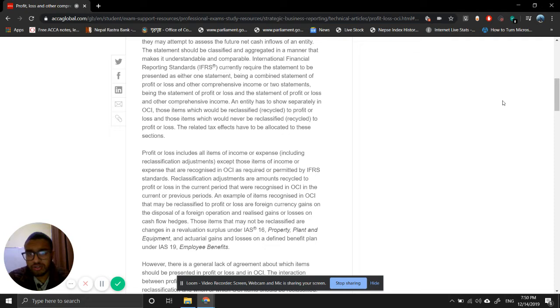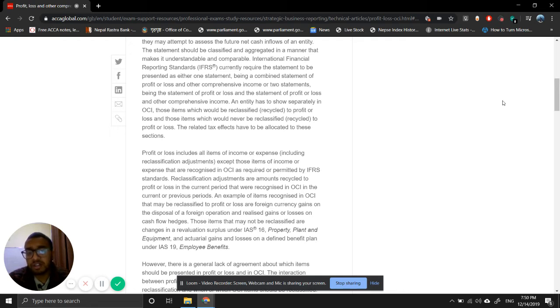Profit or loss includes all items of income or expenses, including reclassification adjustments, except those items of income and expenses that are recognized in OCI as required or permitted by IFRS standards. Reclassification adjustments are amounts recycled to profit or loss in the current period that were recognized in OCI in the current or previous period. So it is reclassified.